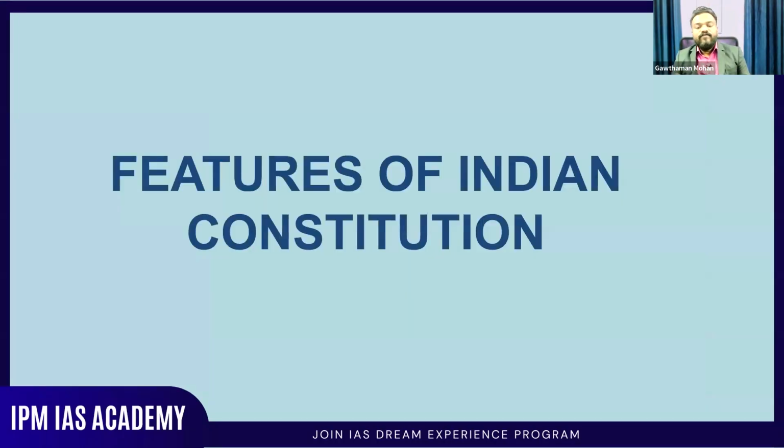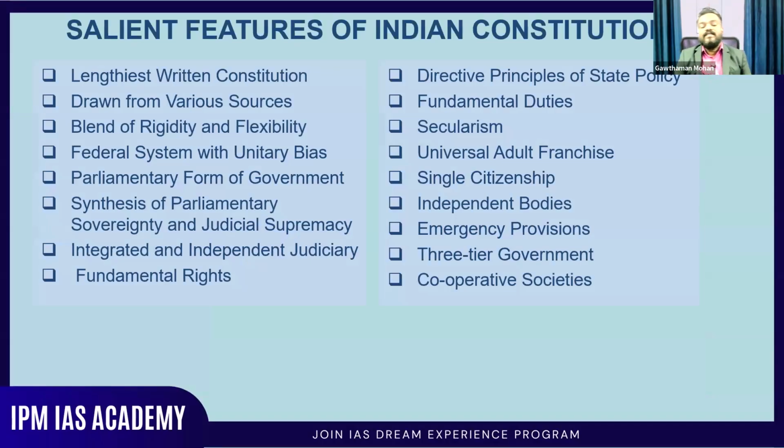Now coming to the features of the Indian Constitution, a very important aspect, the salient features of the Indian Constitution. You should understand about it. The first salient feature is that it is the lengthiest written constitution in the world. It took almost around 3 years to complete the entire constitution drafting. So you could see that it has become the lengthiest written constitution in the world. That many articles, parts, and schedules were there in the constitution.